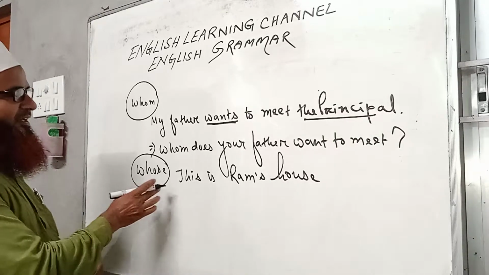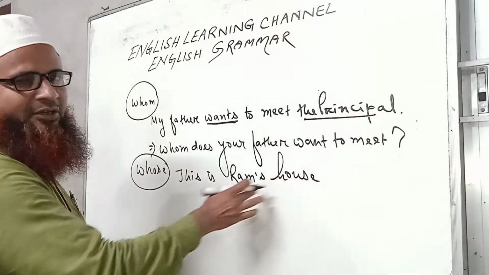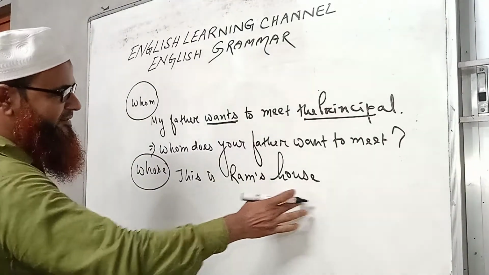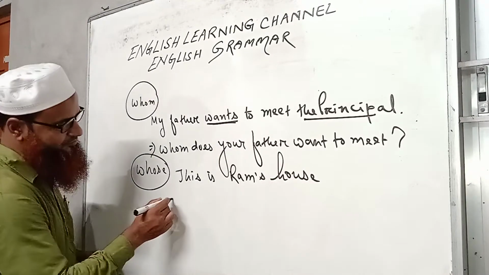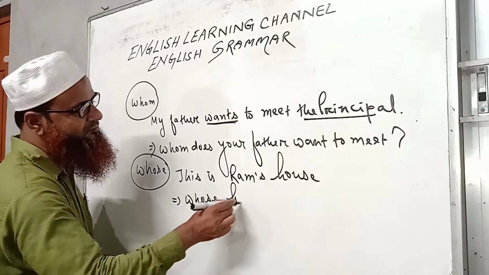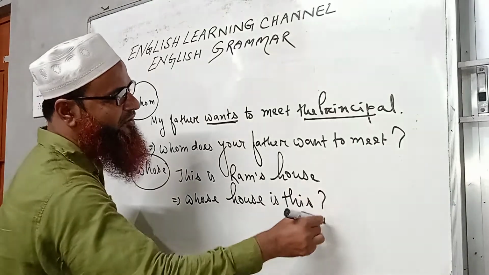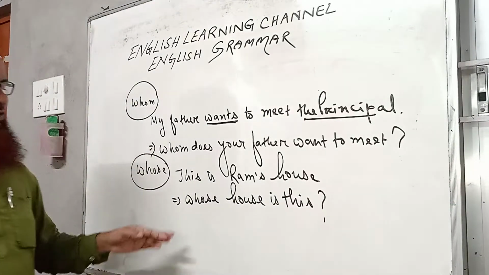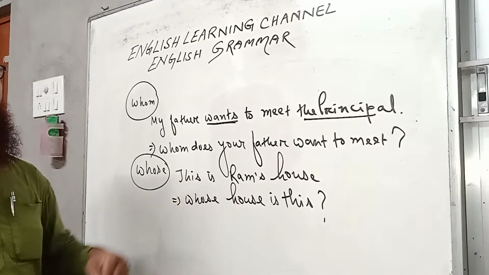So here it will be whose house is this? The answer is this is Ram's house. Whose house is this?